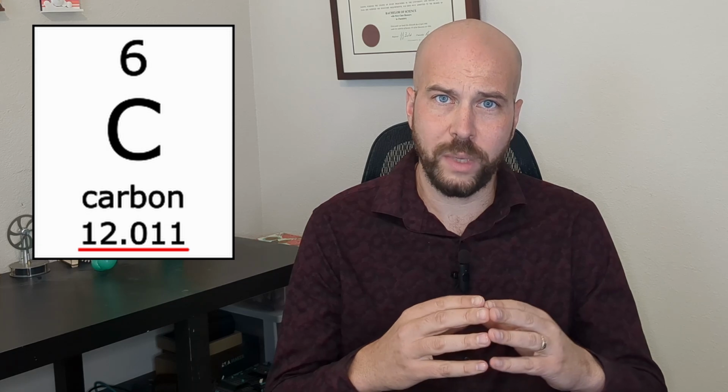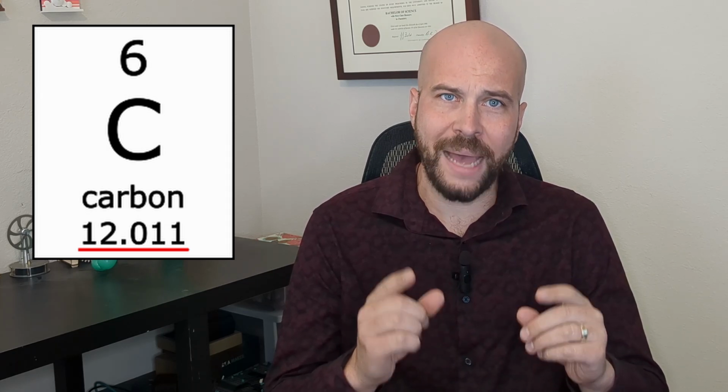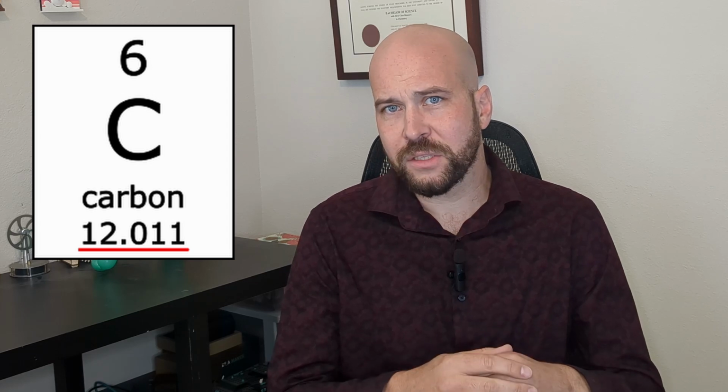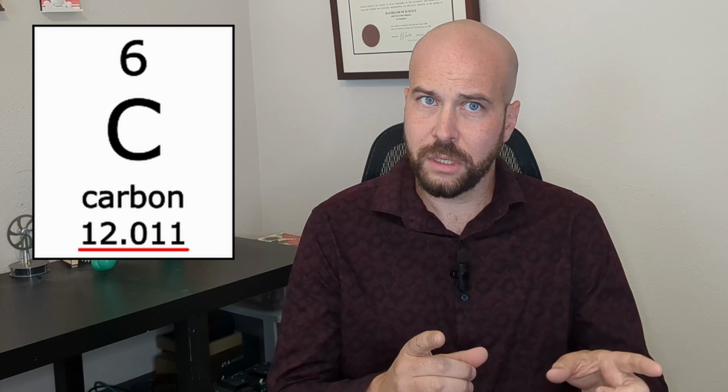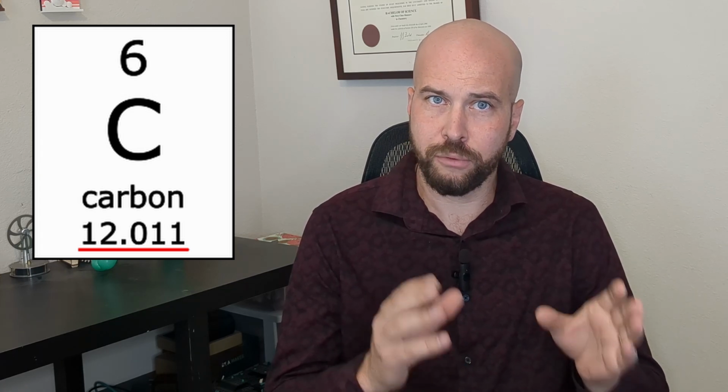Now, before we begin trying to make an estimate, let's consider some other options and possibilities, such as, is it possible that all atoms are exactly the same size? If we look at the periodic table, we will see that for every element mentioned, there is a set of numbers, one of which is called molar mass. Molar mass relates the mass of an element in grams to the number of atoms present.